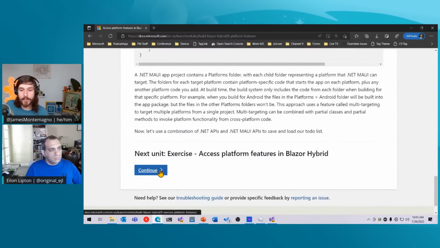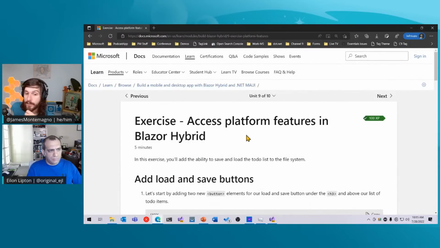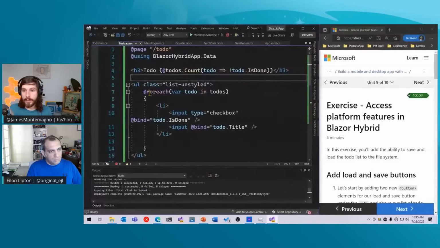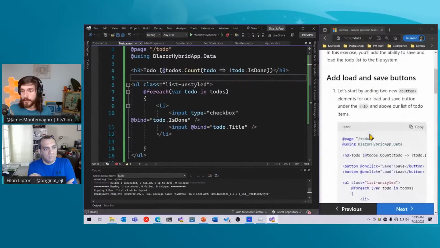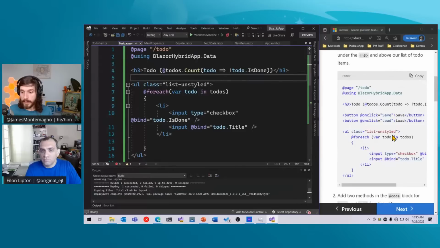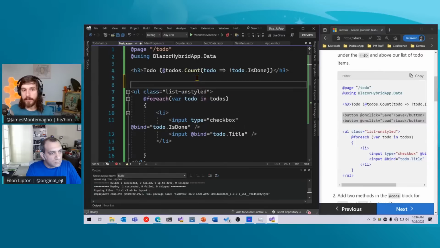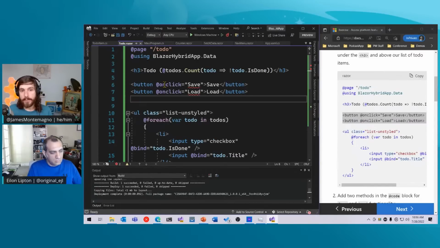So now what I want to do, though, is show you how we can add load and save buttons into this application and write to the file system the to-do list that we have, and specifically store it in the correct location using some platform APIs. So let's go ahead and bring that up here. So what we're going to do is we're first going to add some buttons here. The first thing we're going to do is add these 2 buttons right here under the to-do. So here I have a save button and a load button. And that's pretty much it.